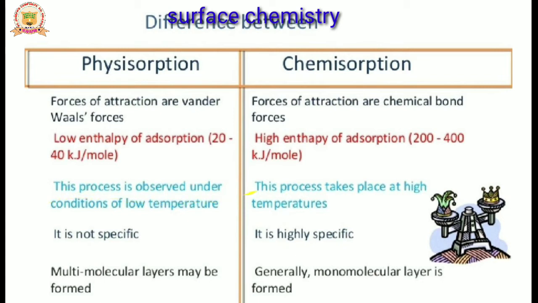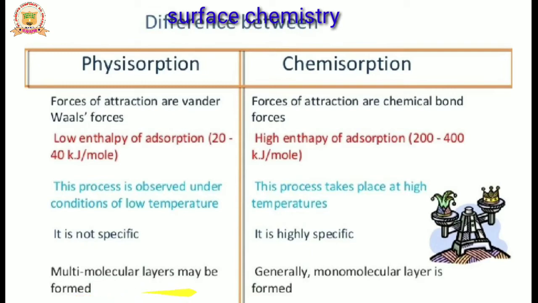Physisorption is observed under conditions of low temperature. Then chemisorption takes place at high temperatures. Physisorption is not specific because it is a reversible process. Whenever adsorbate molecules adsorb on the surface of the adsorbent, they can be easily removed also, because the forces of attraction are weak, that is the van der Waals forces. But chemisorption is specific because the forces of attraction are chemical bonds, which are strong bonds, and these are irreversible. So this is called highly specific.